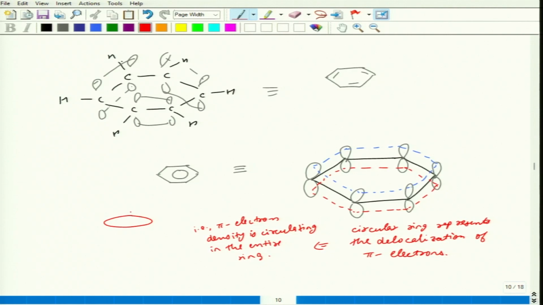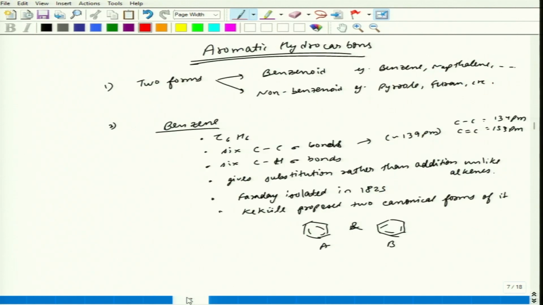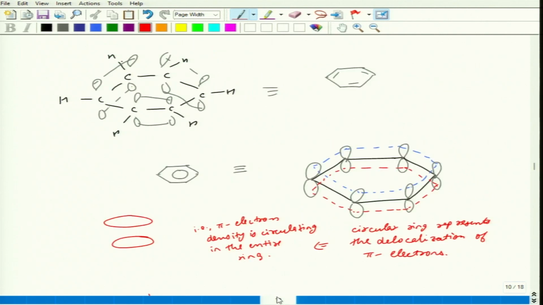And this hybrid can also be shown as the donut like structure, where this electron cloud can be shown as two donuts or two rings like which we have shown, and in between exists the benzene structure.